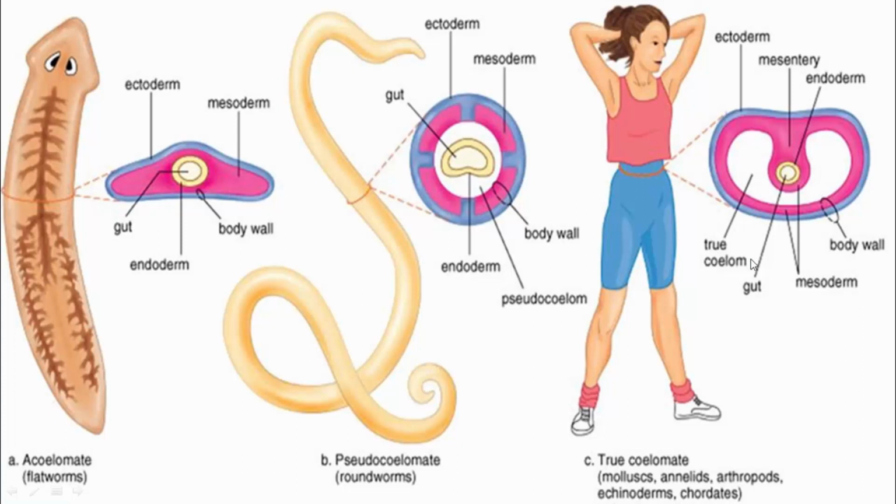Humans have a true coelom, so they are true coelomates. Examples are molluscs, annelids, arthropods, echinoderms and chordates. All chordates belong to the eucoelomates. While the animals which have a body cavity that does not develop from the mesoderm or gut cells are called pseudocoelomates. For example, roundworms.